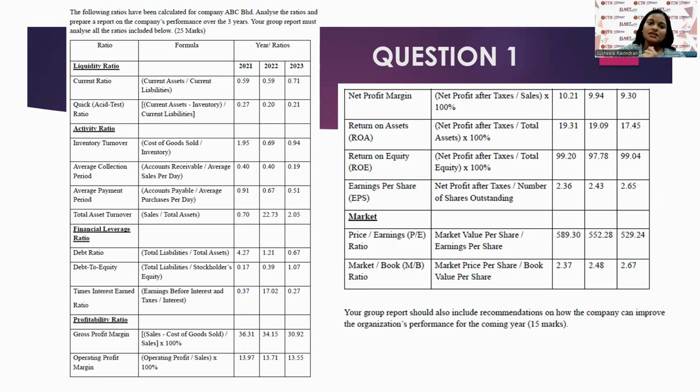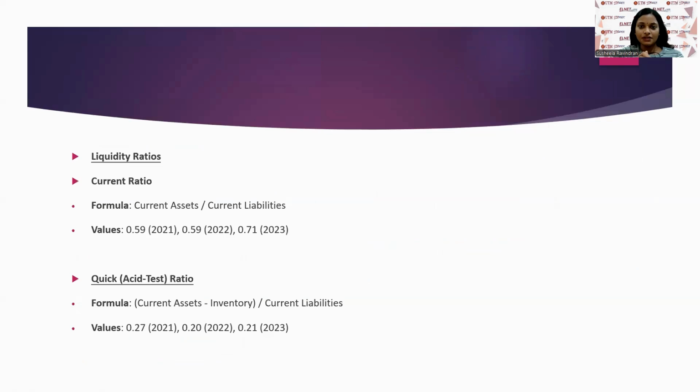As you can see in the table, there is a ratio column, a formula, and also the year. The formula is given there. Let me explain all the liquidity ratios, activity ratios, and other ratios below as follows. Let me begin with the liquidity ratio.